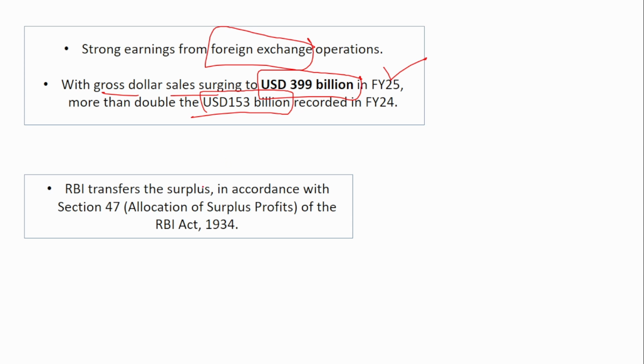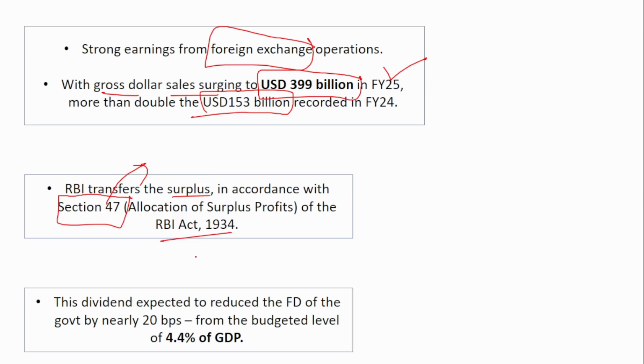So if you see, RBI transfers the surplus in accordance with Section 47 of the RBI Act. As per this section, RBI has to transfer the surplus to the Government of India, and that is why it is doing so now. This dividend is expected to reduce the fiscal deficit of the government by nearly 20 basis points from the budgeted level of 4.4% of the GDP.